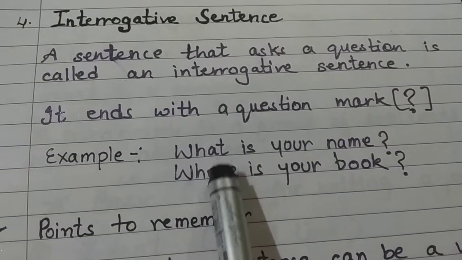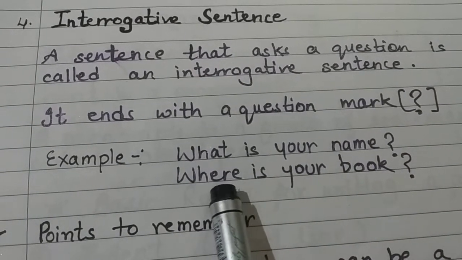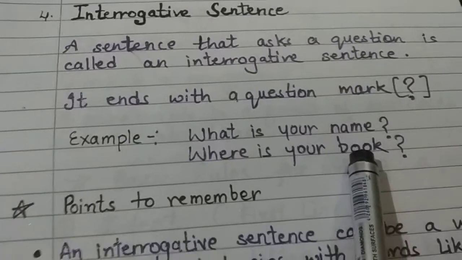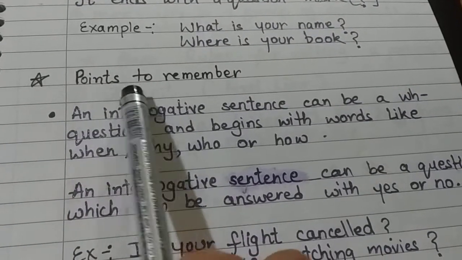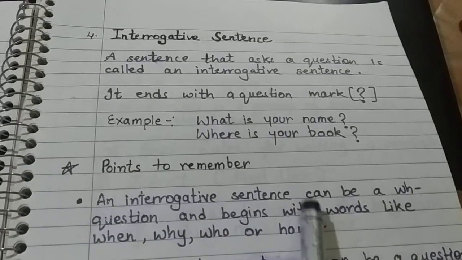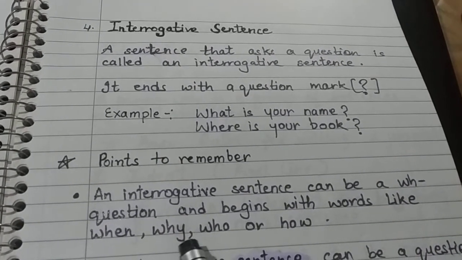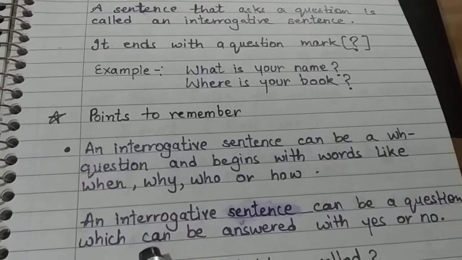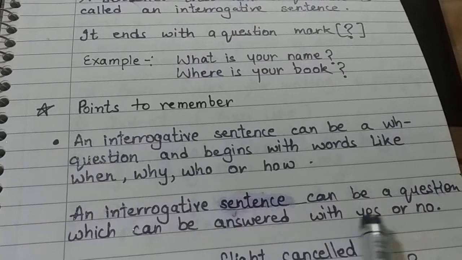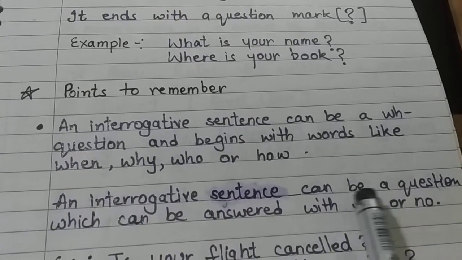Now you can see that in the first example we are asking for a name. In the second example, we are asking for a book. So these are examples of interrogative sentences. Now, what are the points to be remembered about interrogative sentences? An interrogative sentence can be a wh-question and begins with words like when, why, who, or how. Next, an interrogative sentence can be a question which can be answered with yes or no. It means that in an interrogative sentence, we can answer in yes or no also.